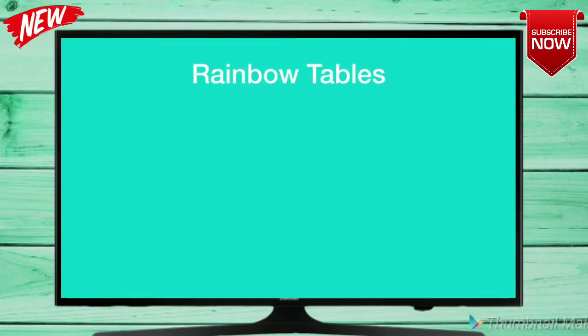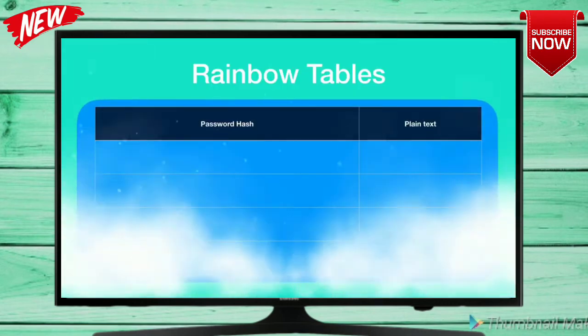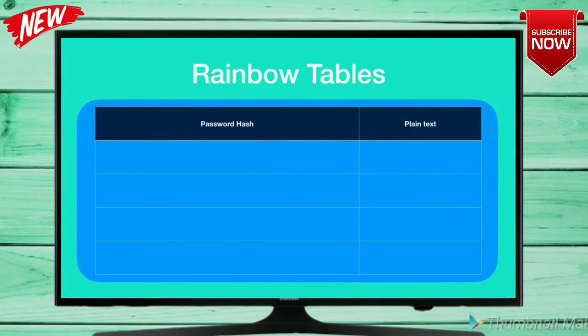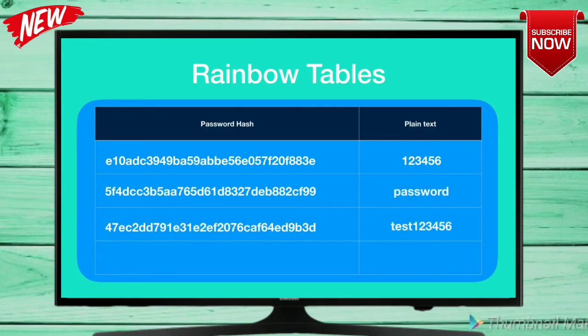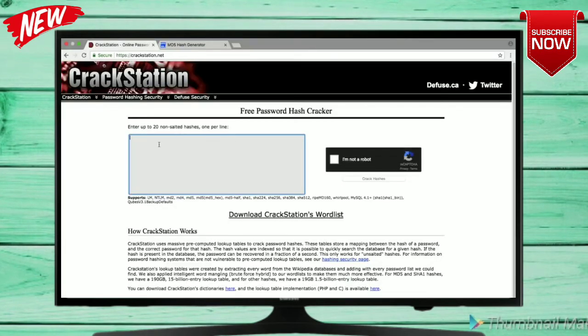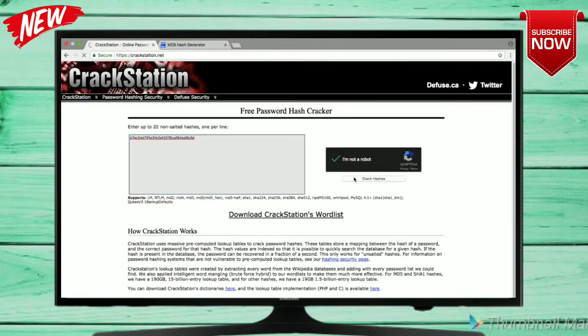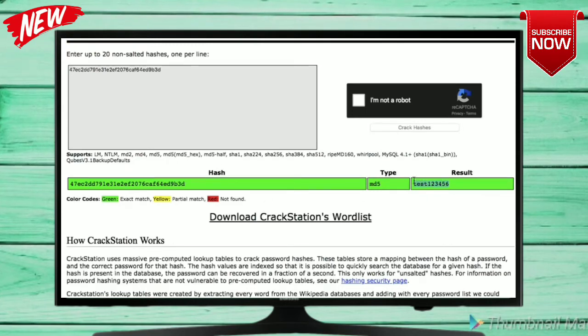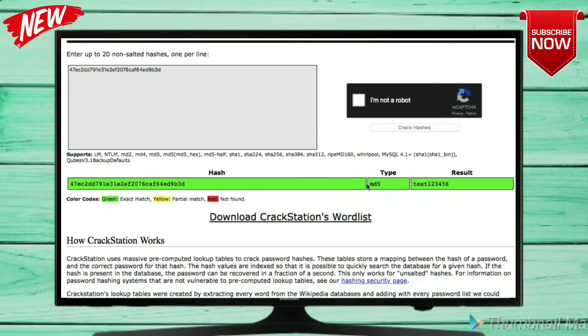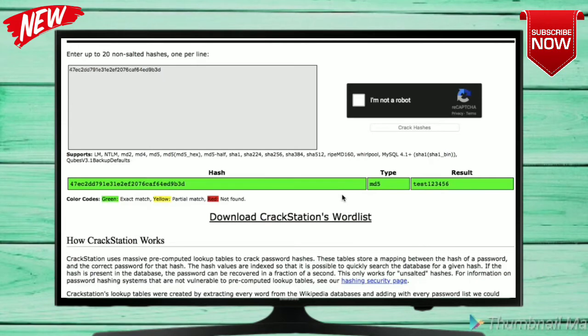There is something known as rainbow tables. These rainbow tables contain the password hashes of numerous commonly used passwords along with their plain text forms. So the hacker will be able to do a simple search with the password hash that he has, and if the password hash exists in the rainbow table, that means that the password is successfully cracked and we now have the password in plain text form. Remember that rainbow tables contain the password hashes of only the passwords which are commonly used. As a reference, you can try it yourself at crackstation.net.